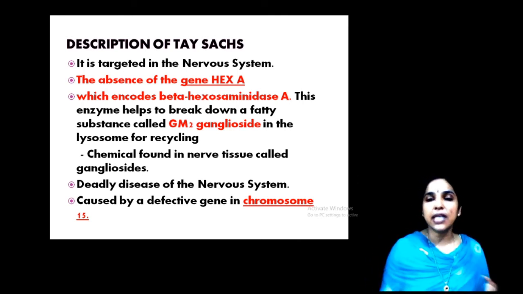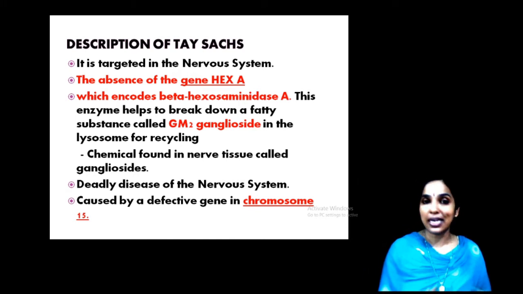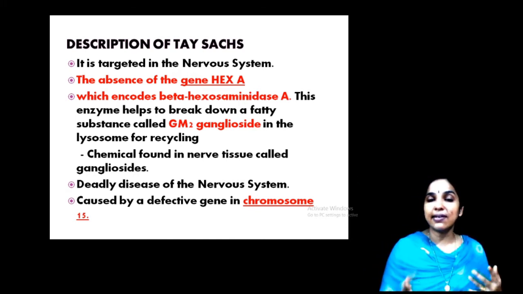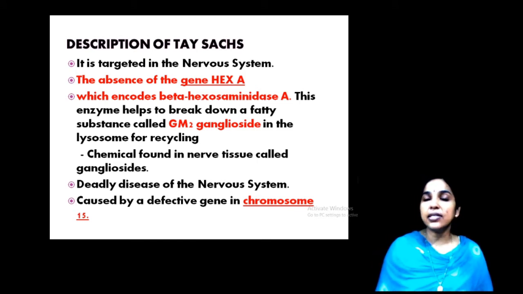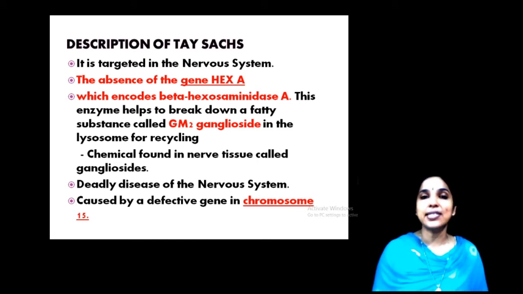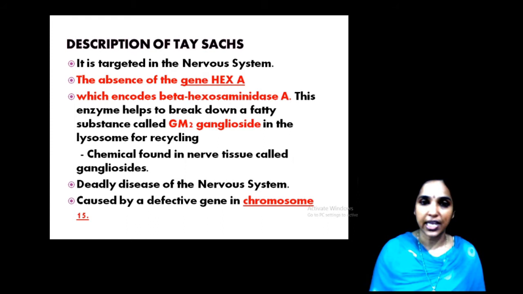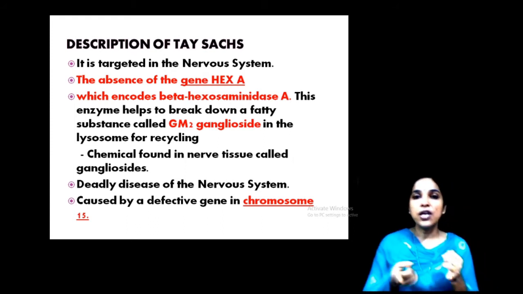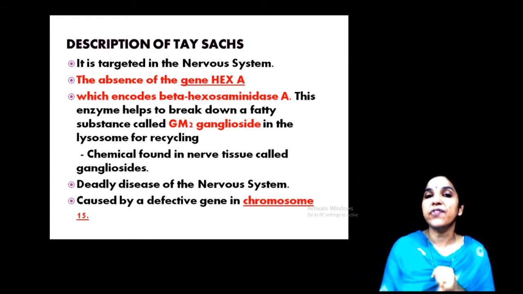These chemicals, gangliosides, are usually found in nerve tissue. If their degradation is not happening, it is a severe case, and it is a deadly disease. This defective gene HEXA is located on chromosome number 15. So, you have to remember that. Chromosome number 15 carries the gene HEXA.